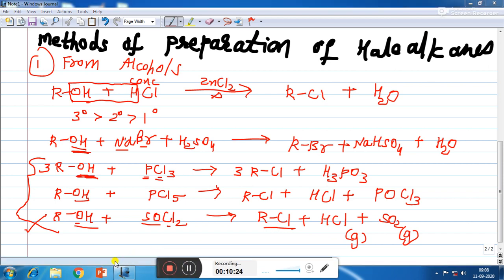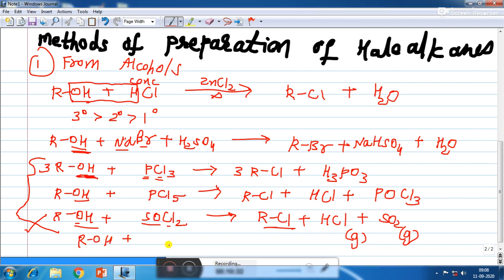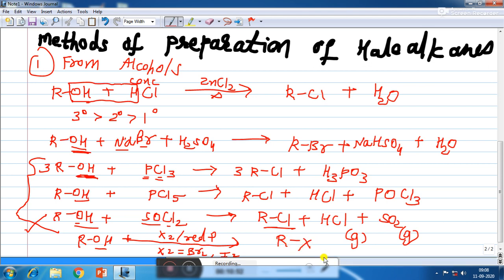Then another method to convert alcohol into alkyl halide is by treating alcohol with halogen X2 in the presence of red phosphorus. So here the halogen may be bromine or iodine. So in that case OH will be replaced by bromine or iodine. So we are going to get alkyl halide. So these all are the methods to convert alcohol into alkyl halides.